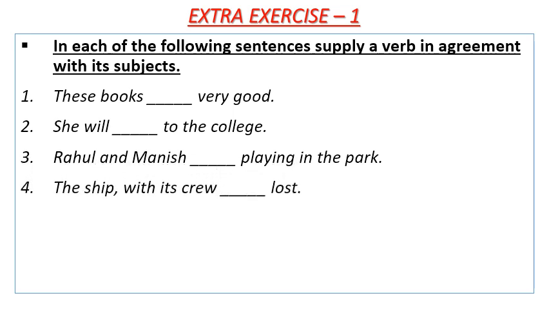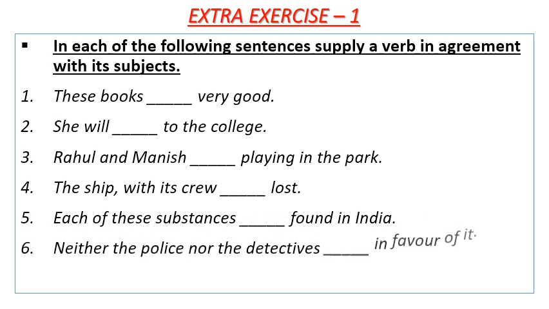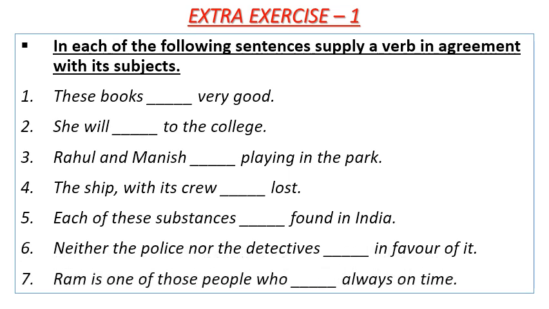The ship with its crew dash lost. Number 5. Each of these substances dash found in India. Number 6. Neither the police nor the detectives dash in favor of it. Number 7. Ram is one of those people who dash always on time.